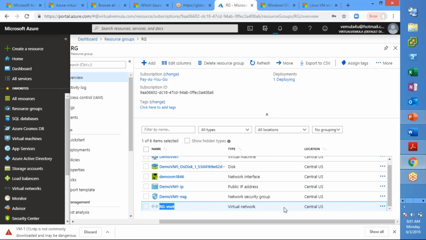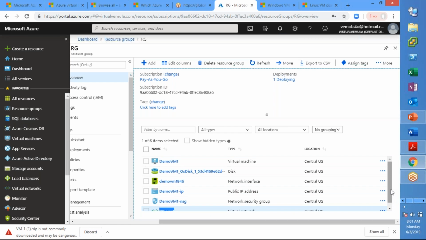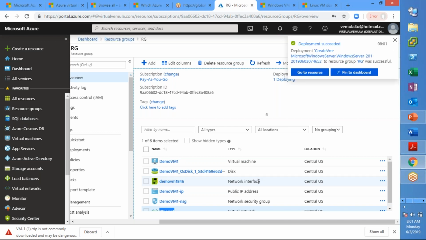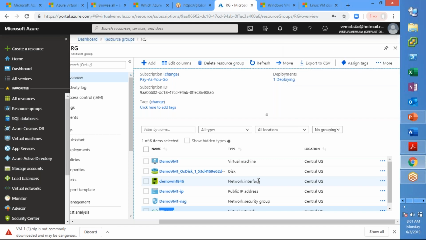So what we need to understand here is a virtual machine has multiple components which are independent of each other. So if you want to delete a network interface card, you can delete it, create a new network interface and assign it to the VM. That means it is not at the OS level, but at the Azure level itself.